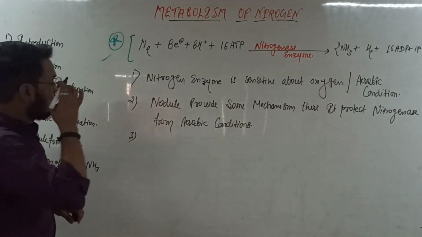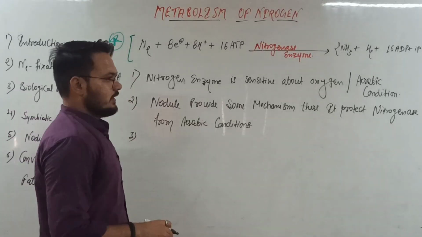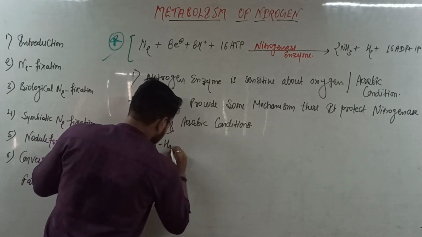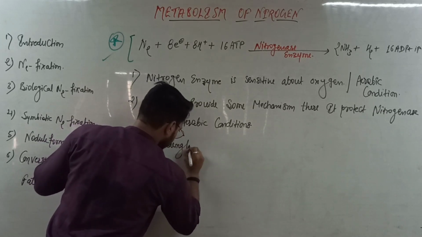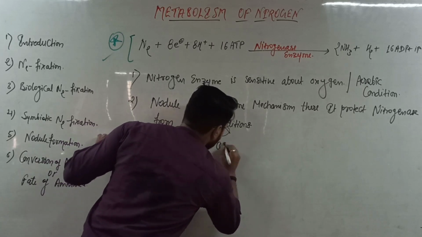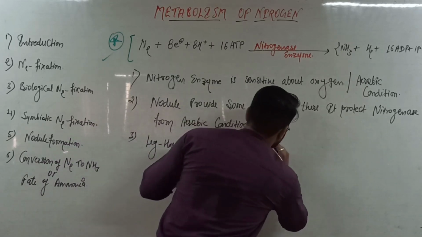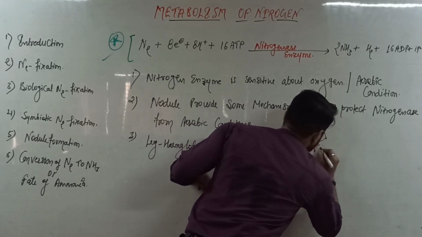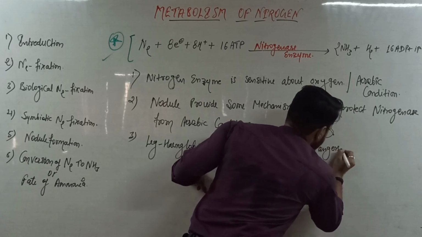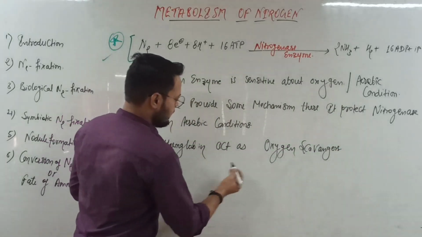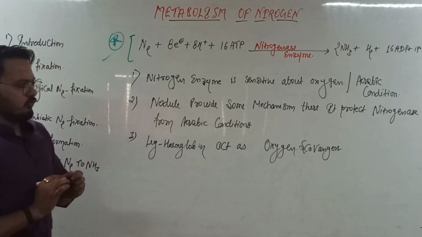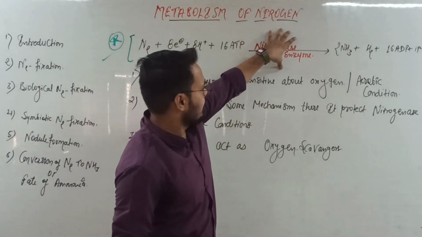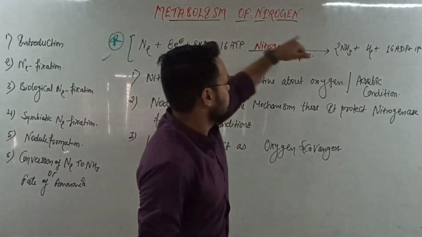Okay, so we already know about leghemoglobin. So leghemoglobin acts as an oxygen scavenger, and it removes the oxygen in that particular area where the nitrogenase enzyme is active and converts the nitrogen into ammonia.